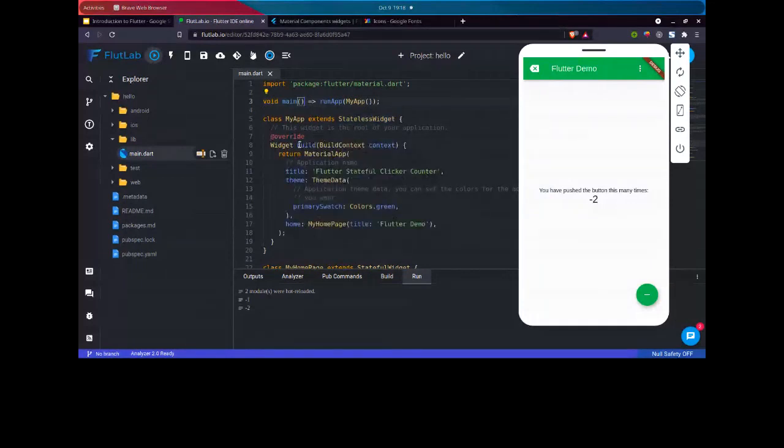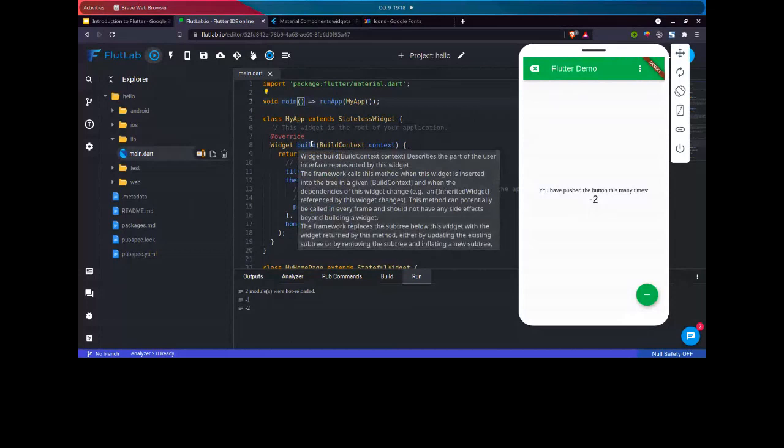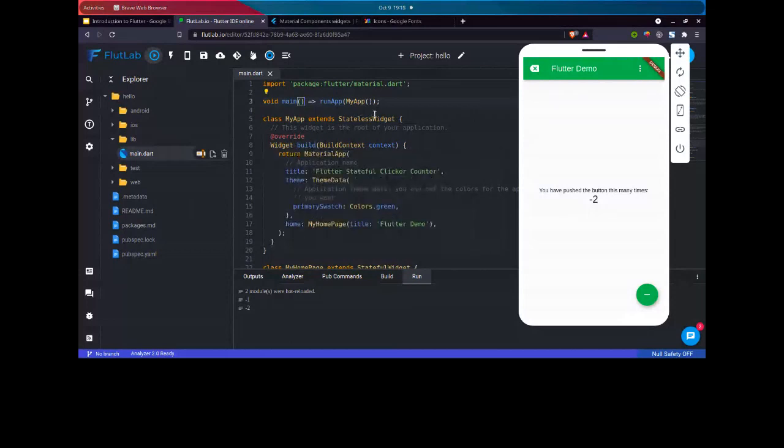Then we are overriding the build method which is present in the stateless widget. Overriding means that I change the configuration of the build method that is already present in the stateless widget. This is function overriding or class overriding. Those who are Java developers can understand. The build function is already present in our stateless widget, but it's empty or maybe doing some other code. So we are saying don't do that code, do this code that I'm writing here.